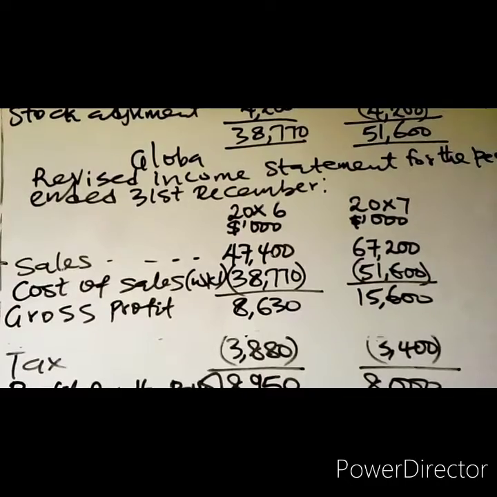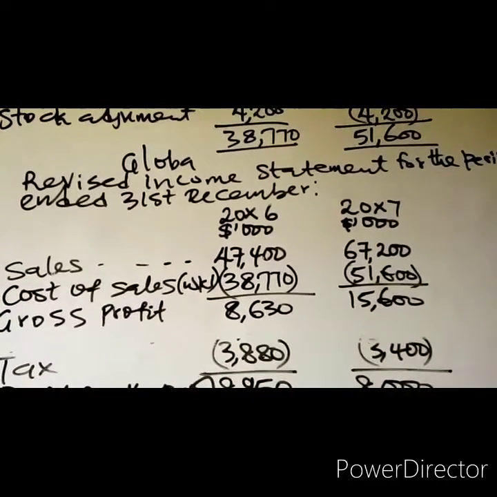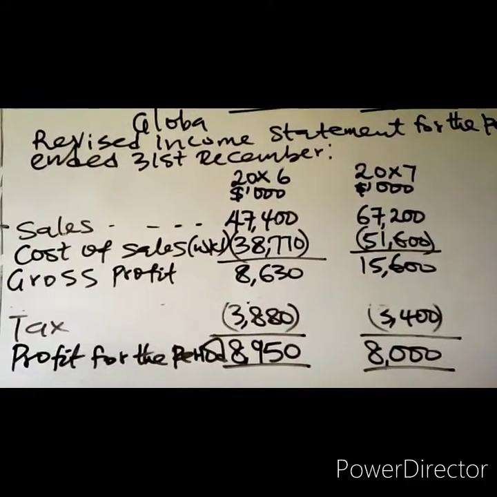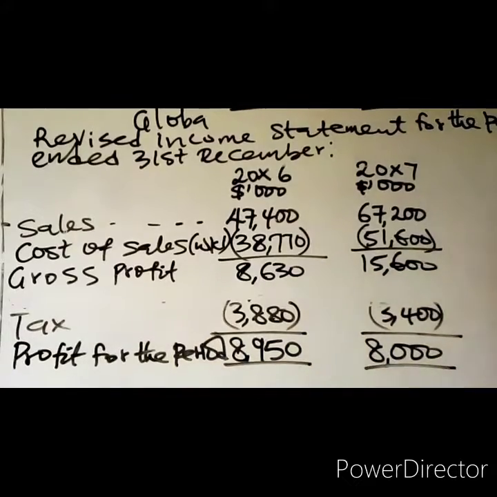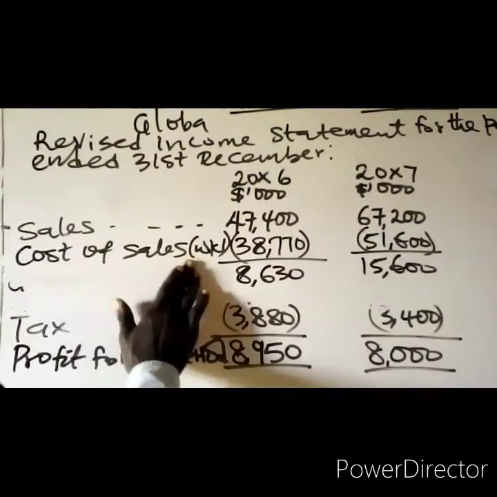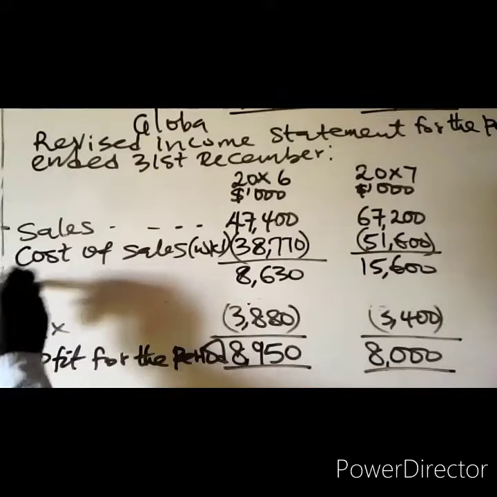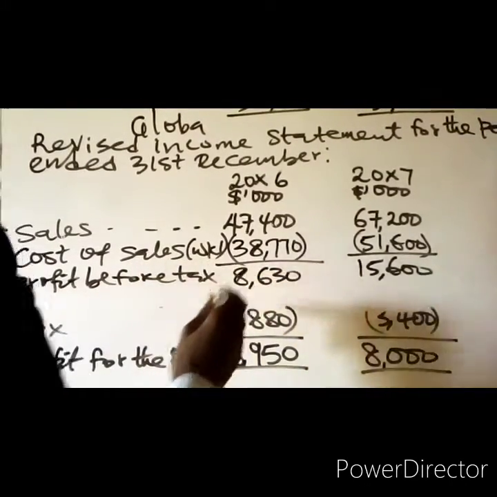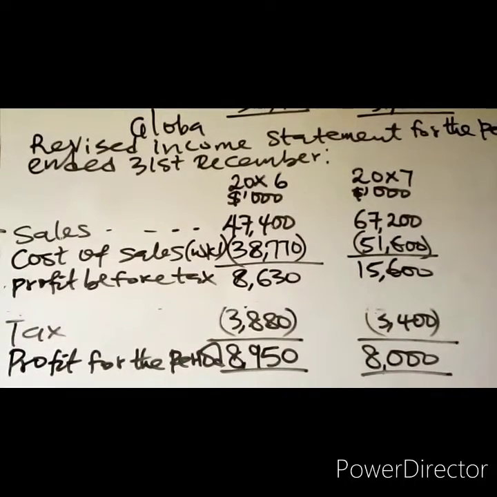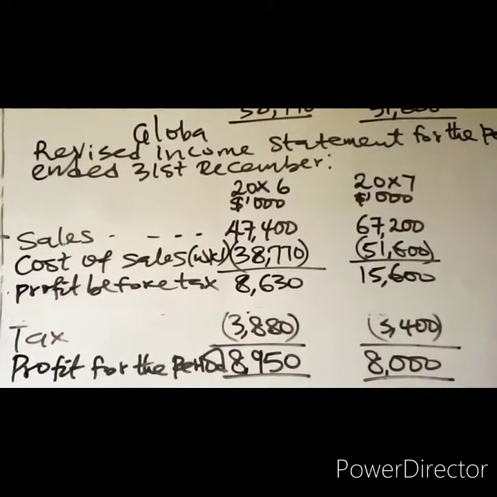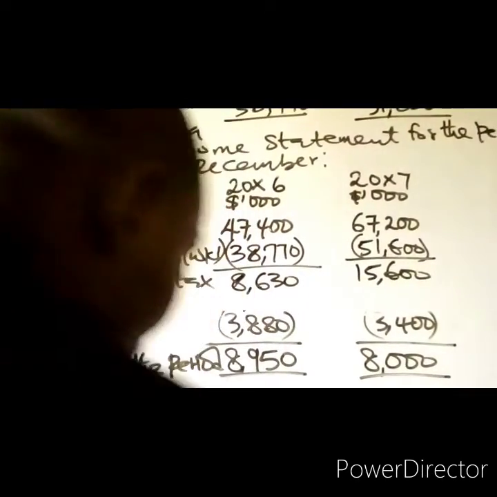From the gross profit, you less tax. Sorry, this ought to be profit before tax in the question. It is profit before tax. After profit before tax, the next thing should be tax, the amount of tax that will be charged as an expense. The tax expense. So you are going to work it out.